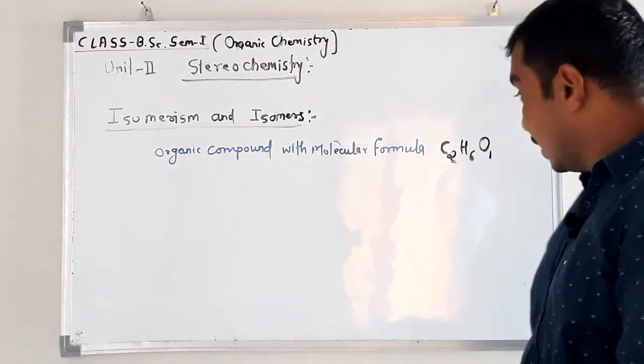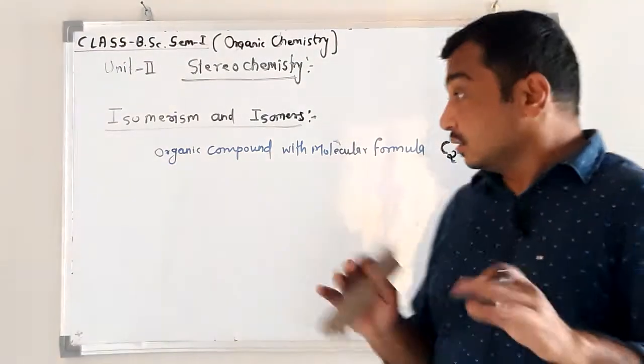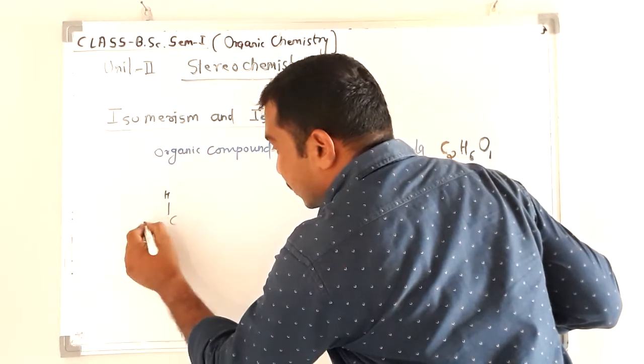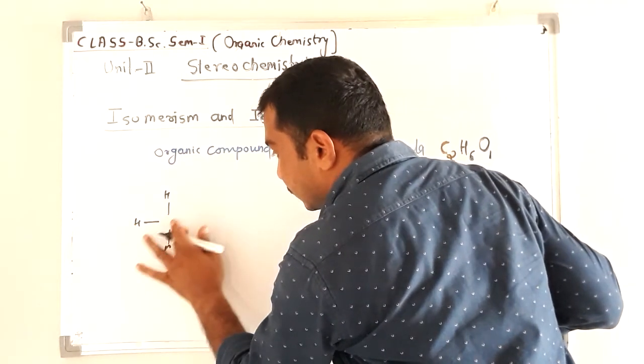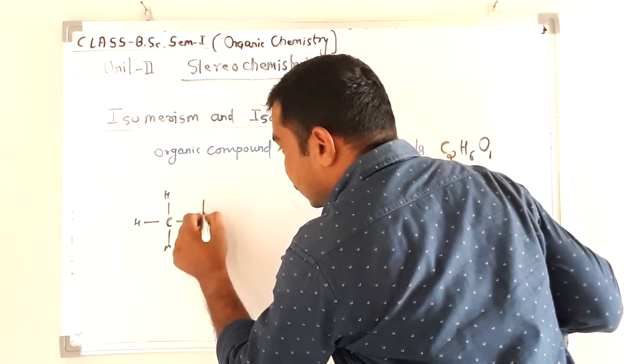Now I have to draw its chemical structure. For that I will try first, and after studying, I have drawn this structure.